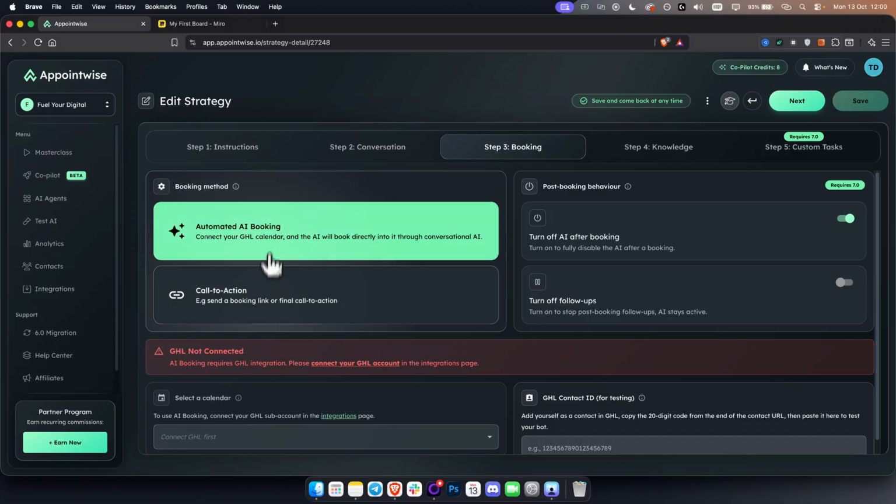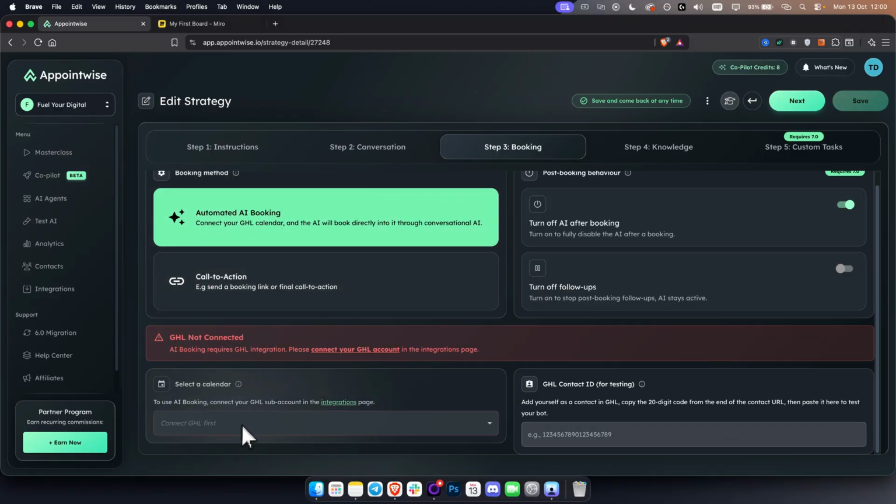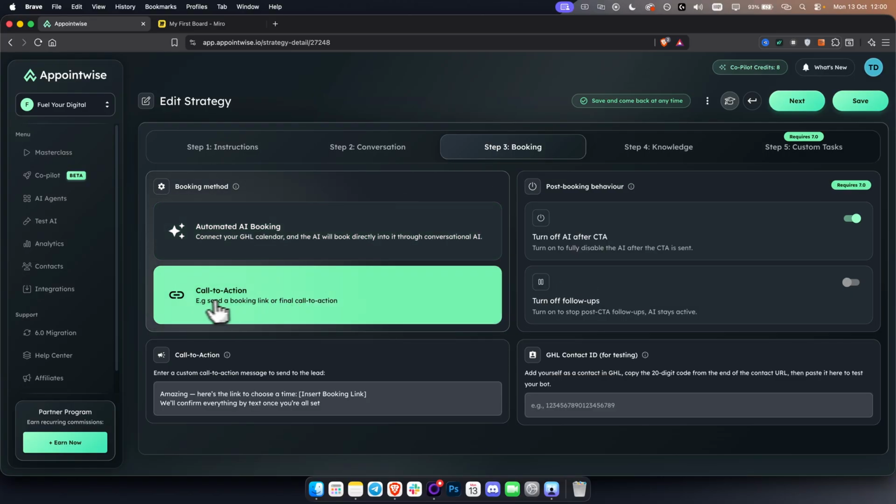So for example, automated AI booking, and you can select your Go High Level calendar. Now, since we didn't connect Go High Level, we actually cannot do this, but either way, you can use both of these. However, this one is much better. And then if you're using this one, you can just say, amazing, here's the link to choose a time, and then you have a link right here, okay?